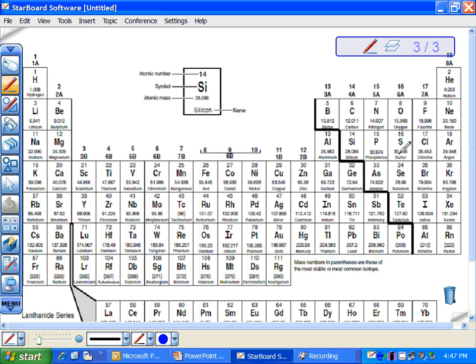Guys, we're going to do two things today. We're going to do the shortcut in case you missed the shortcut, and we're going to do the dot diagram. So if you already understand the shortcut and you know about the exceptions, you might want to fast forward until I get to the dot diagram. Whichever. We're going to review two things, and that is the dot diagram and the shortcut.